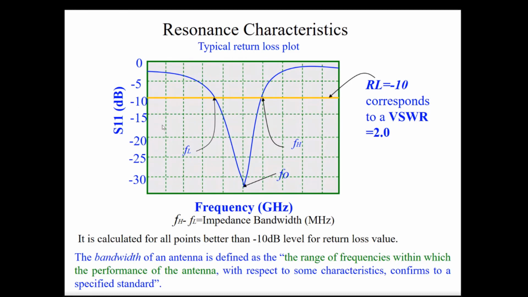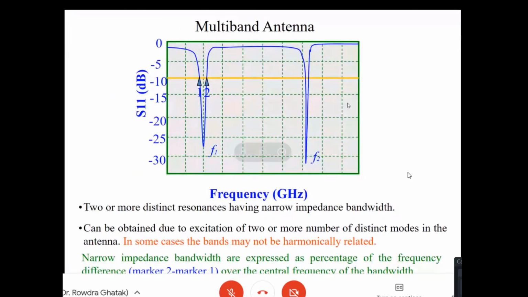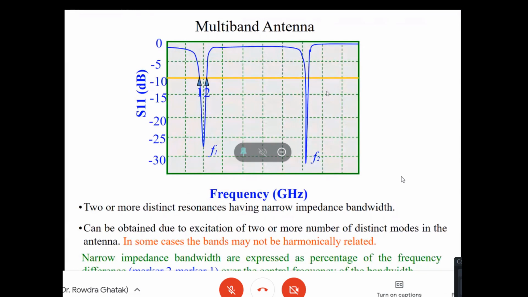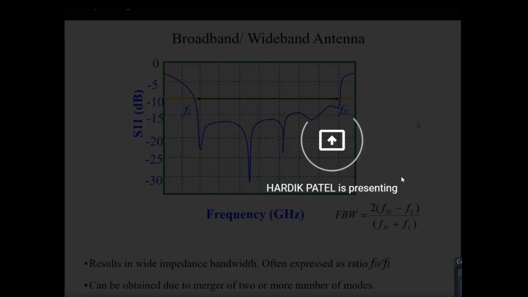If you had plotted the return loss, you just flip the graph, you make it from 0 to 30. The loss is more or less, you can plot it. So obviously at the resonance frequency, the return power should be less. That's what is implied. For multiband, you can see whether the return power is less for two different frequencies. And for a very wide band, you can check it for a wide range of frequencies.